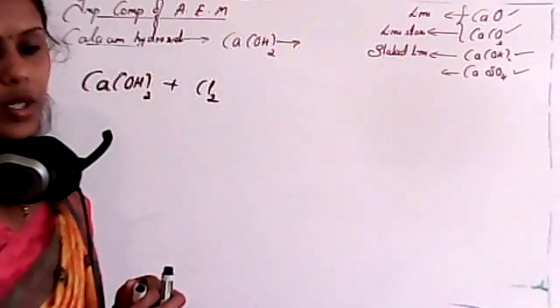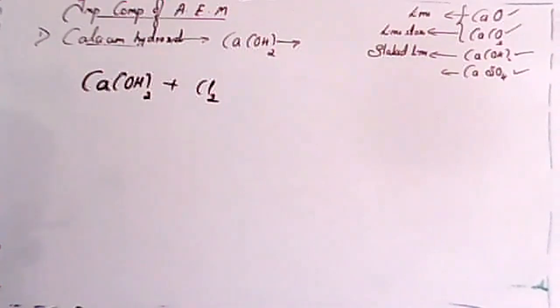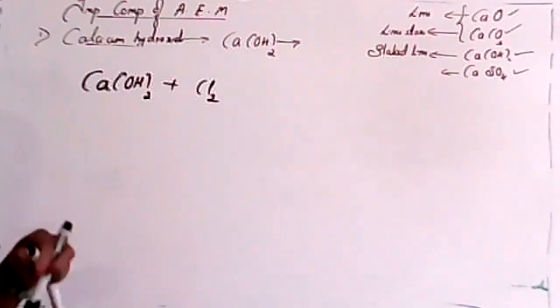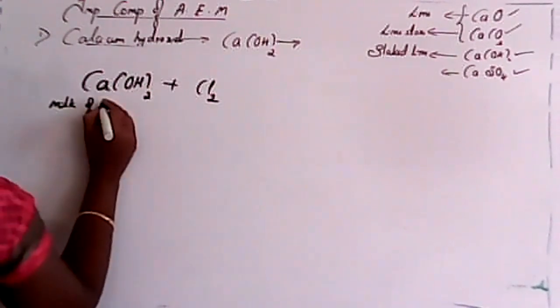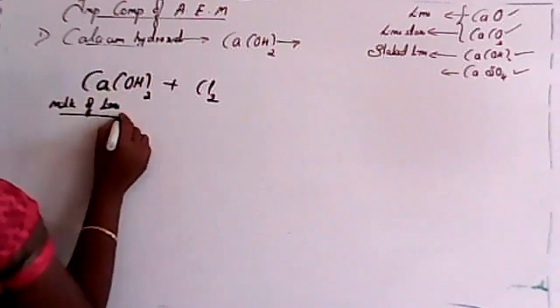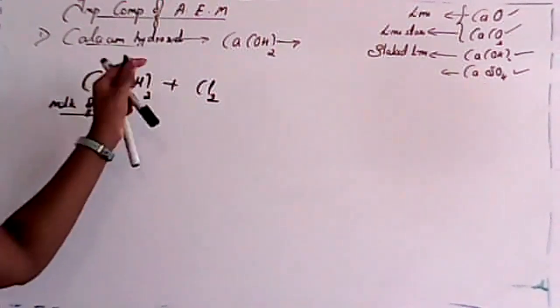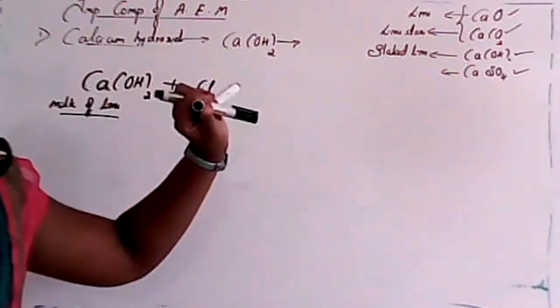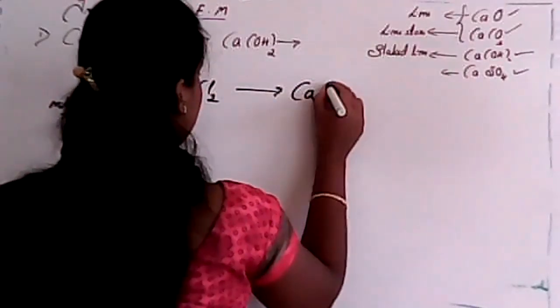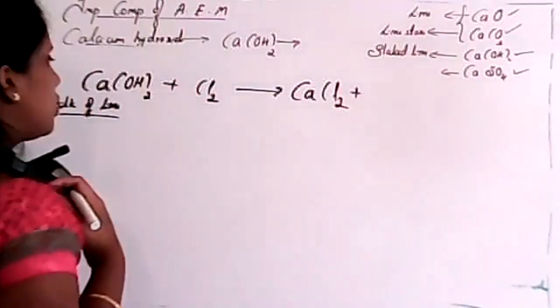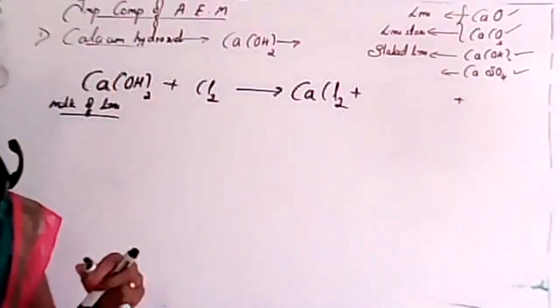Milk of lime, we consider it as milk of lime. The composition is the same, but it is a suspension, okay? Whenever milk of lime reacts with chlorine, which product may it give? Yeah, that is the right answer. Calcium chloride. One product is calcium chloride. Any other product, student?